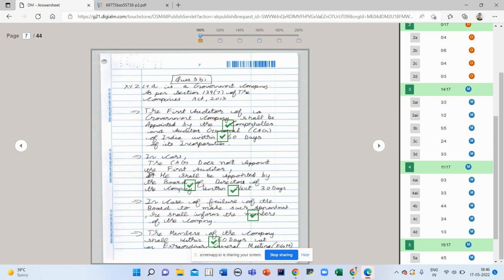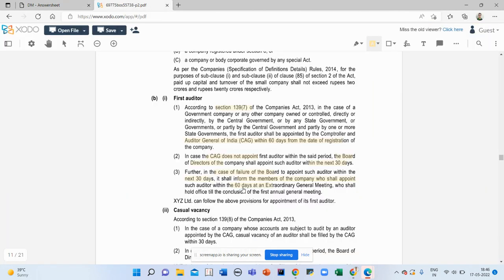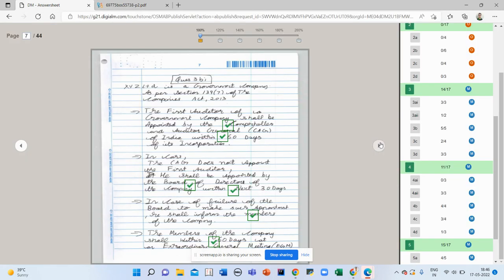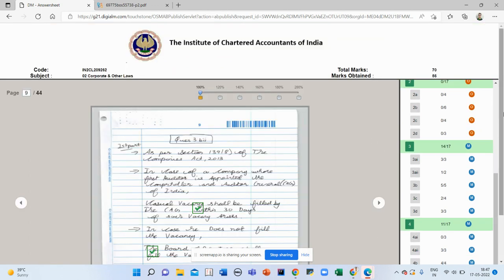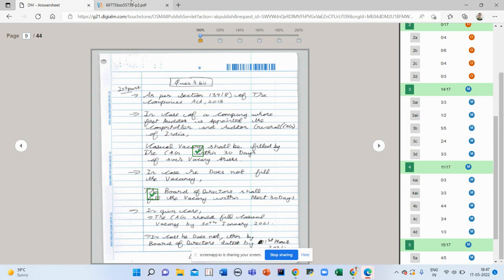Company's first auditor shall be appointed within 60 days, next 30 days by the board of directors. Then on failure of the board, it shall inform the company. Then within 60 days, there shall be an EGM. Then I have explained this also, although this is not required. In the first subpart, they have given 3 marks. I got full marks in this question.